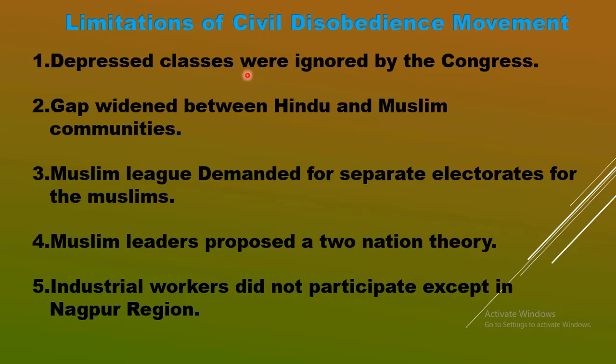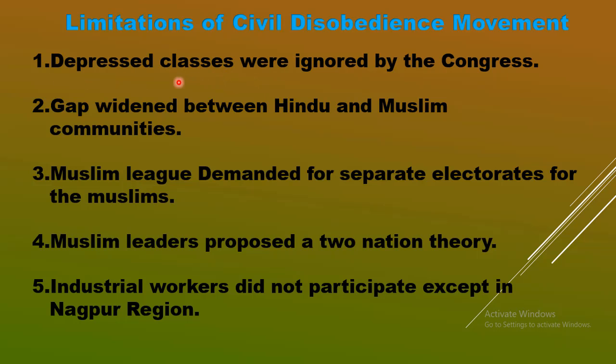So B.R. Ambedkar organized Dalits, and he formed an association called Depressed Class Association to fight for the rights of the depressed classes people, or the Dalits. So gradually in the second roundtable conference there was a clash between Gandhiji and Dr. B.R. Ambedkar, because B.R. Ambedkar demanded separate electorate for Dalits.